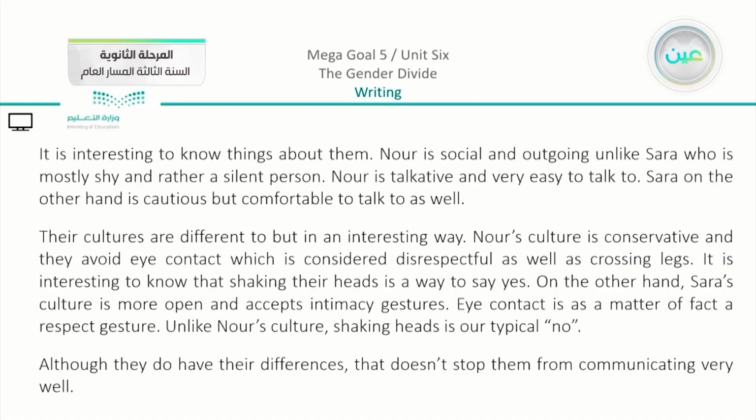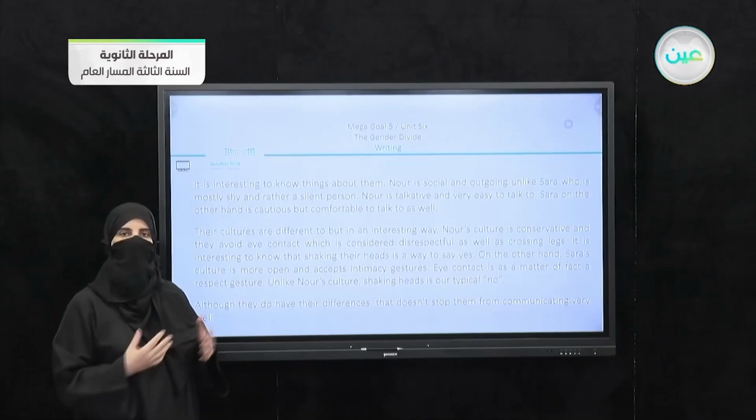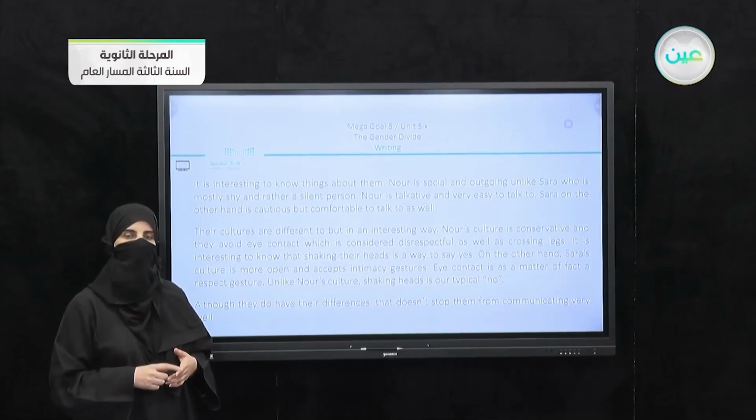Now moving on, we have the rest of the essay here. From the second paragraph, it is interesting to know things about them. Noor is social and outgoing, unlike Sarah, who is mostly shy and rather a silent person. So you can see that I used some of the words that I have in my notes. Noor is talkative and very easy to talk to. Sarah, on the other hand, is cautious but comfortable to talk to as well. So here we have the block method, because we are mentioning more than one point here in our paragraph.